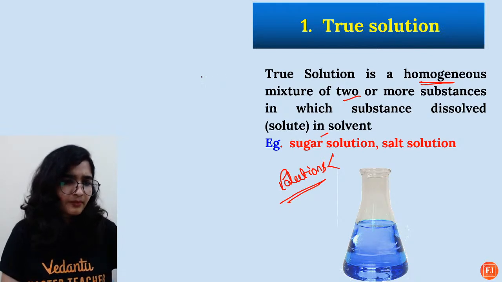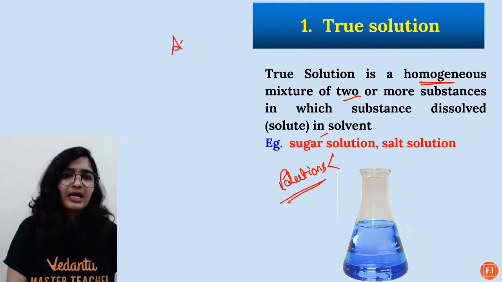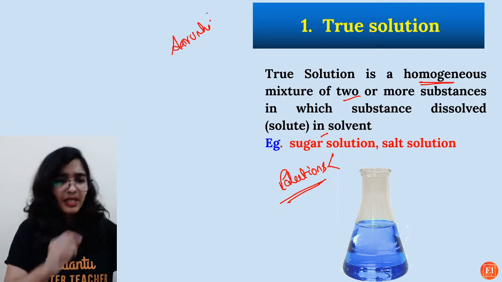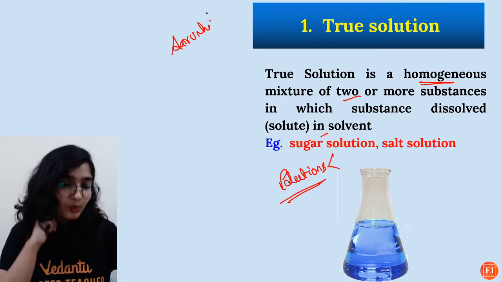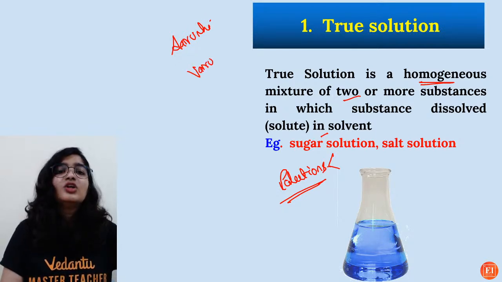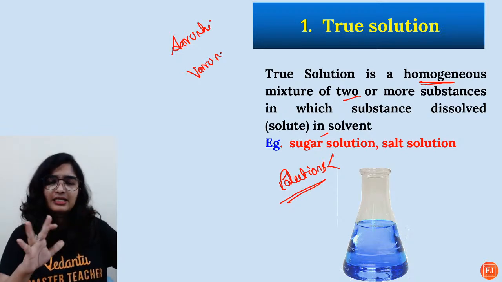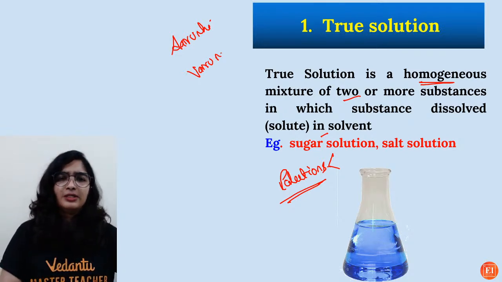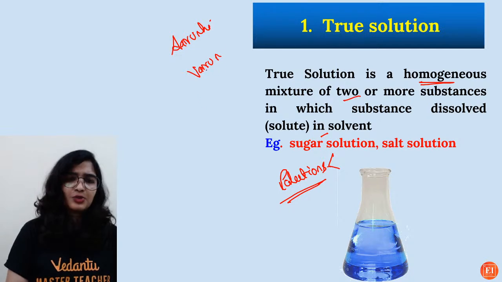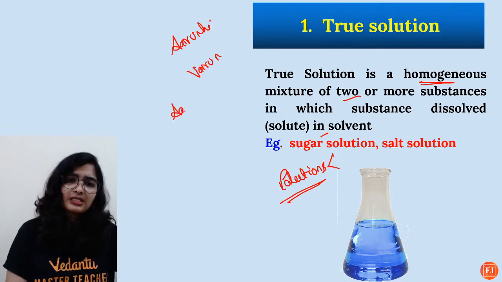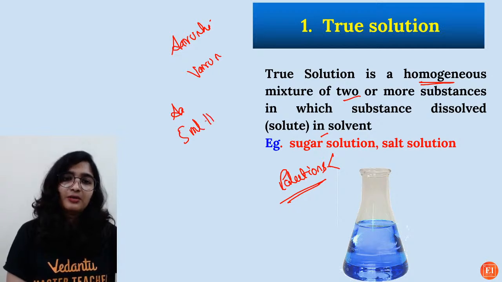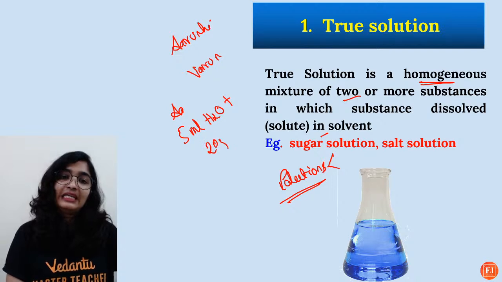Okay, let's take an example. I'll take Arushi and Varun, and I'll ask both of them to prepare sugar solution. Arushi will take 5 ml of water and add 20 gram of salt to it.